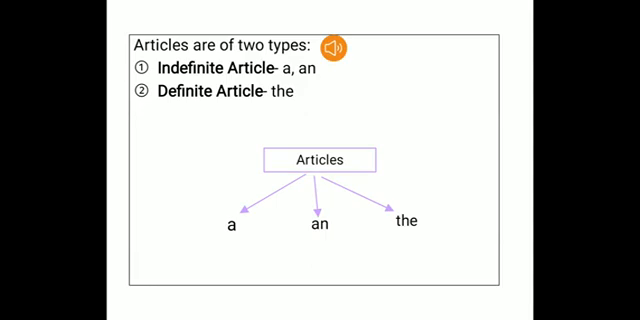Articles are of two types. So we are going to divide the class into two parts so that it is easier for us to understand the two types of article. First, we are going to study the indefinite article, that is a and an. And then in the later part, part 2, we are going to talk about the definite article, that is the. So let us begin with our lecture on the indefinite articles, that is a and an.